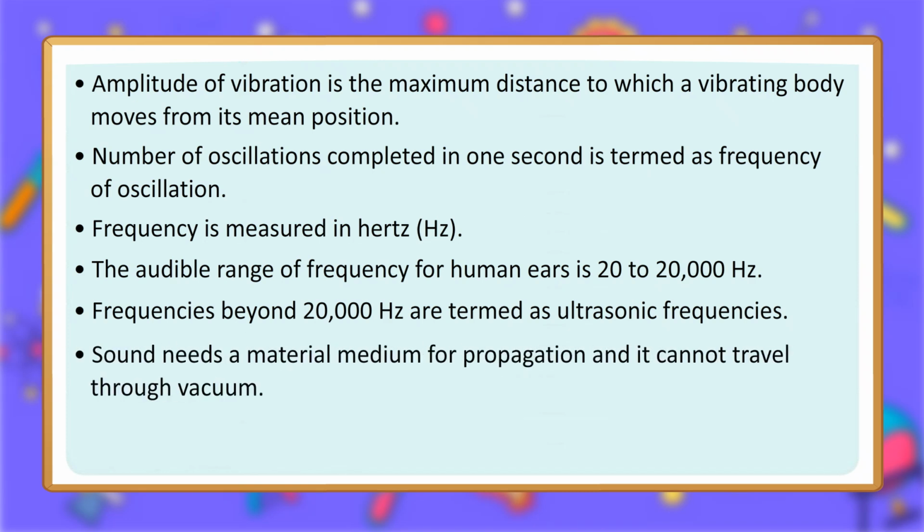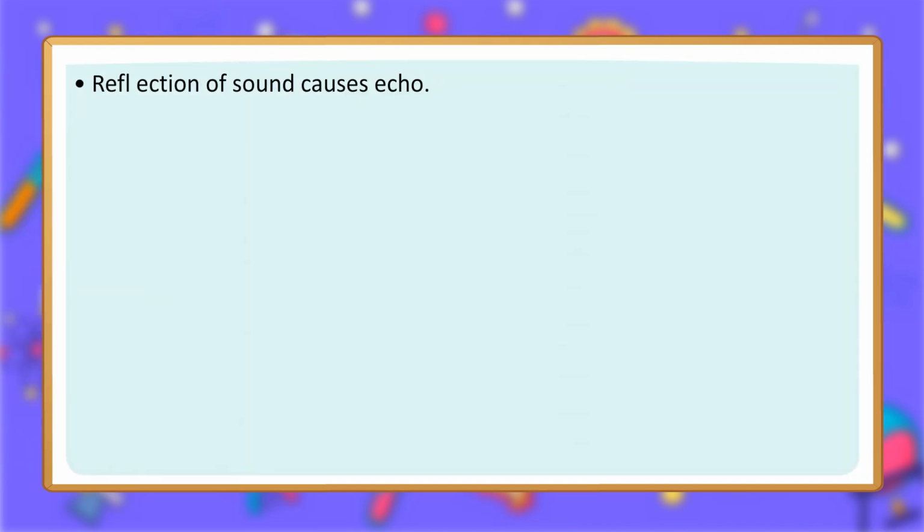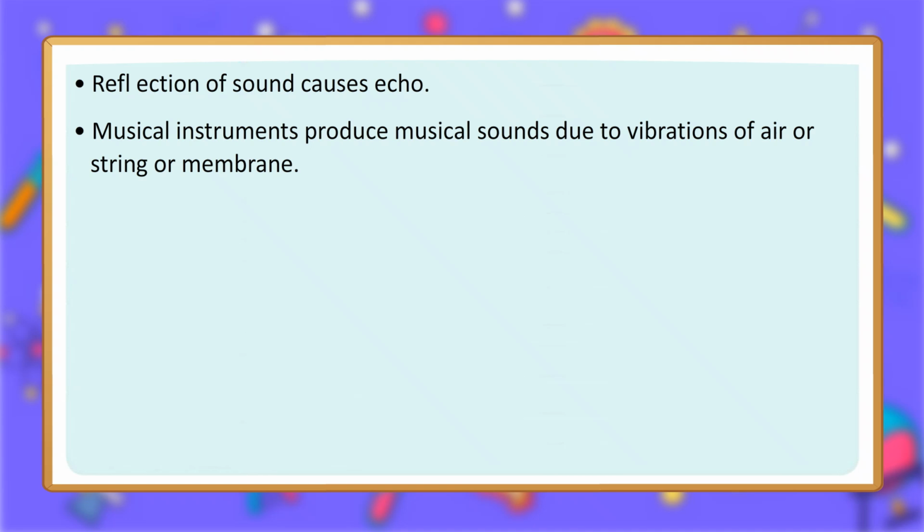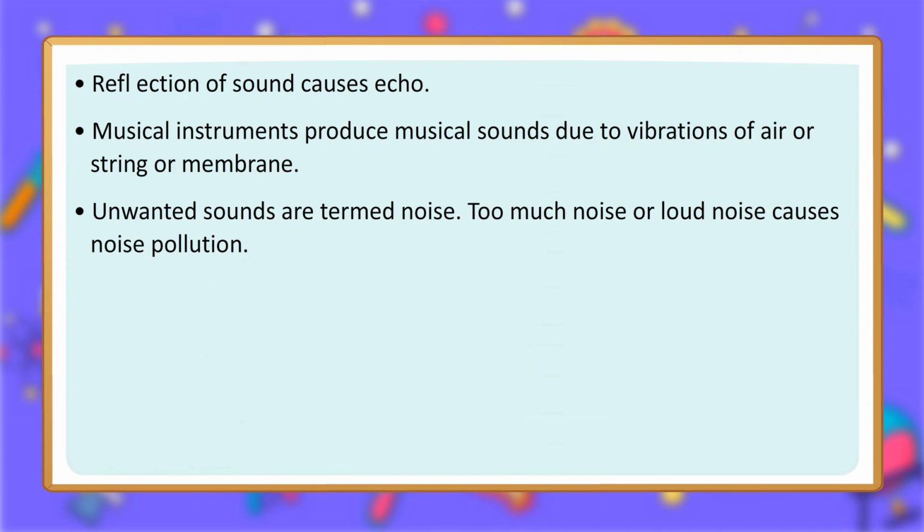Sound needs a material medium for propagation and it cannot travel through vacuum. Speed of sound is maximum in solids. Reflection of sound causes echo. Musical instruments produce musical sounds due to vibrations of air or string or membrane. Unwanted sounds are termed noise. Too much noise or loud noise causes noise pollution.